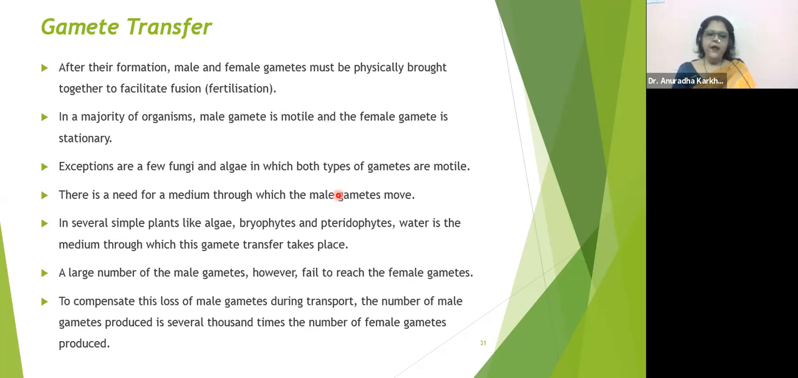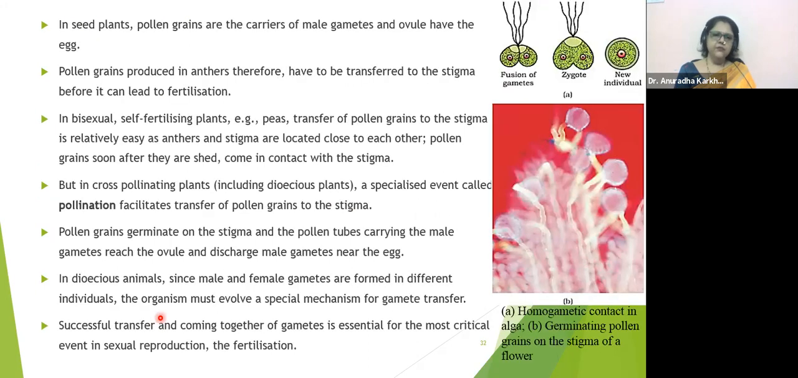Fine. A large number of male gametes, however, fail to reach the female gametes. To compensate for their loss during transport, the number of male gametes produced is several thousand times the number of the female gametes produced. Because it's not a sure shot method that it is going to reach the right place. So there is always a loss of these male gametes. They fail to reach, so they are produced also in very large number.